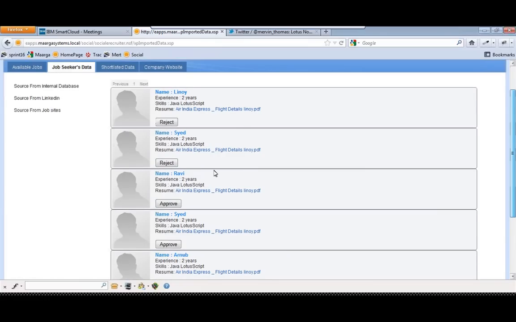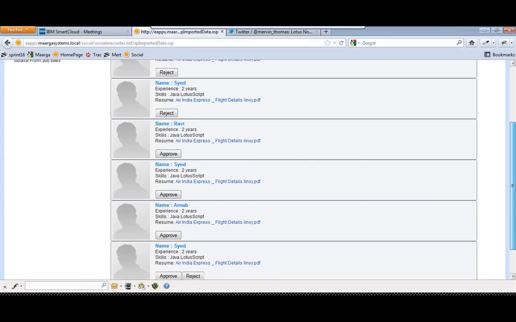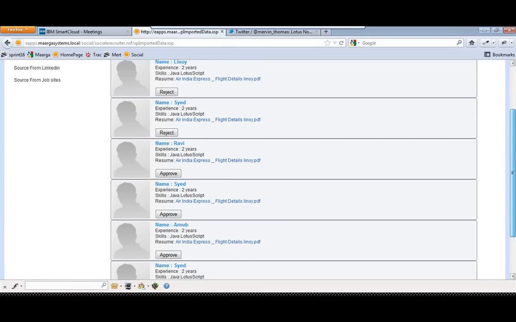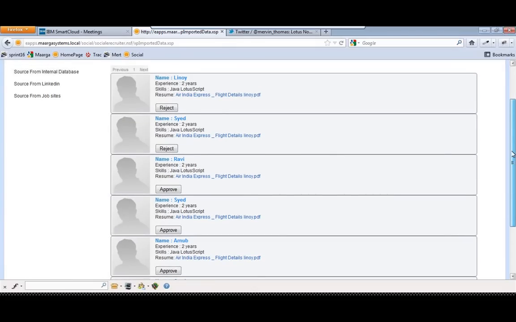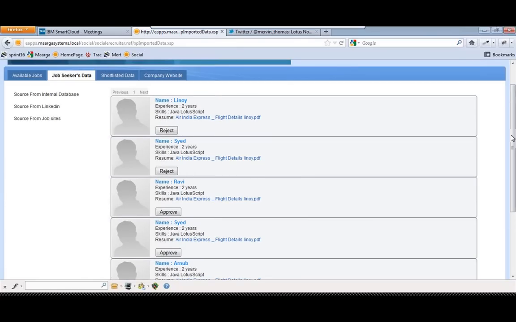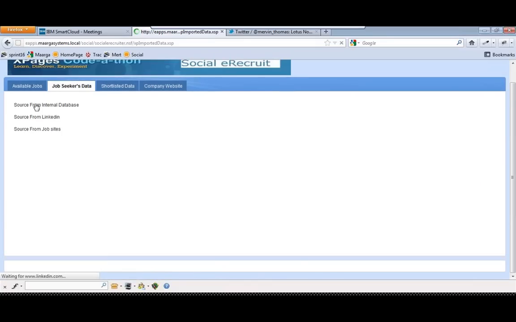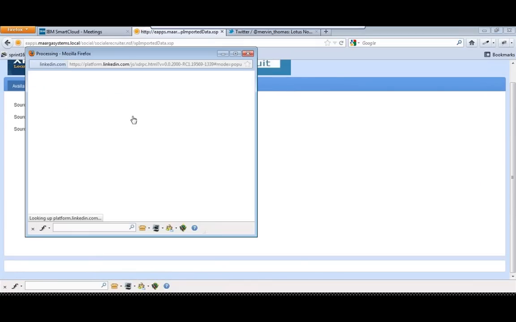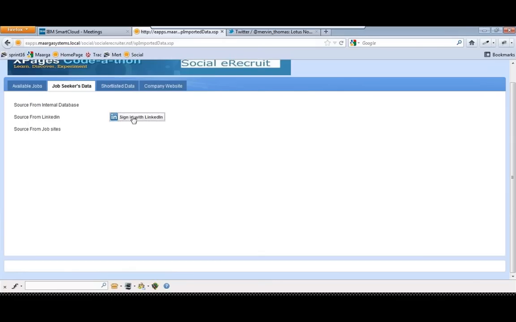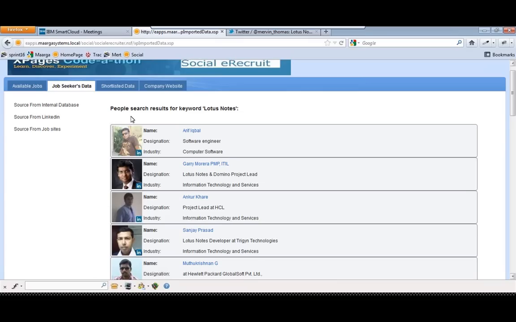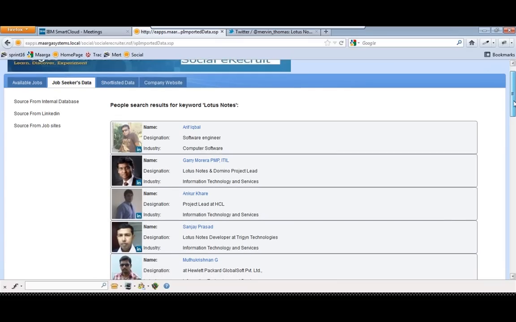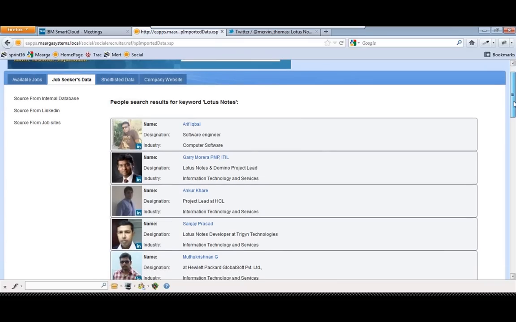Or if someone below the level has approved, and finally he finds the candidate seems not suitable for the job, he can reject. That is why the reject button is here. And for sources from LinkedIn, you click on the second link. It will ask you to sign in with your LinkedIn ID. And once you sign in, you will get the details of the resources with the keyword Lotus Notes.